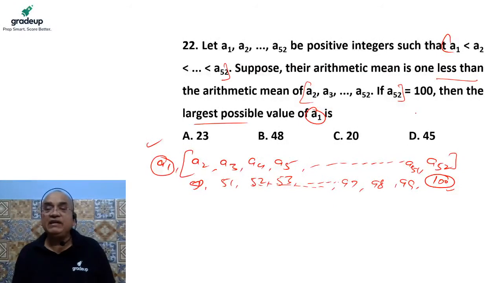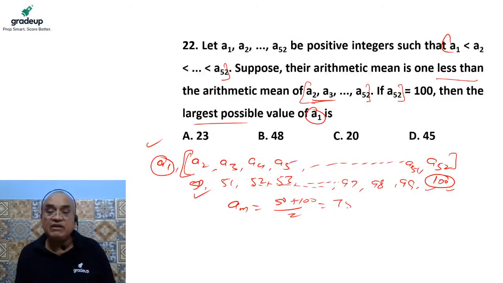It is given the arithmetic mean from A1 to A52, so we calculate again. The arithmetic mean of these numbers, from A2 to A52, is the first term plus the last term divided by 2, because they are in AP, which is nothing but 75. This is the arithmetic mean from here to here, except the first term. And it is given that the arithmetic mean when the first term is included is 1 less than that.